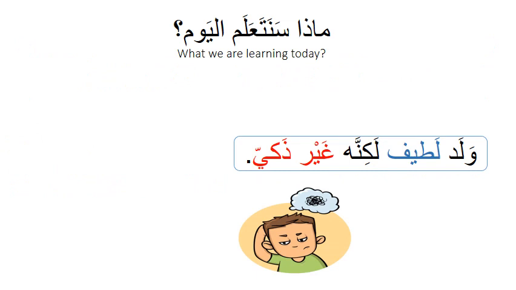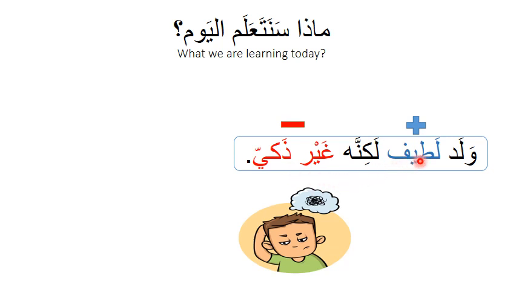What are we going to learn today? Read with me to know what we are going to learn. What are we going to learn? ولد لطيف لكنه غير ذكي. Let's translate it. ولد, a boy, لطيف, nice, which is a positive adjective. لكنه, we don't know this word, we haven't learned it before. غير ذكي, he's not smart, he's not clever. And this is a negative adjective.